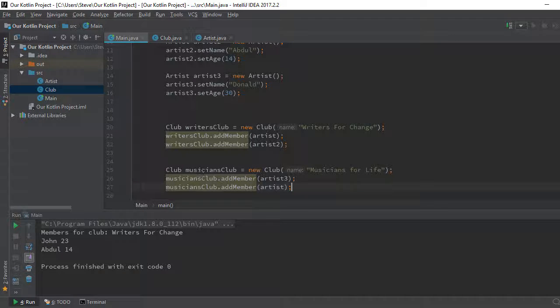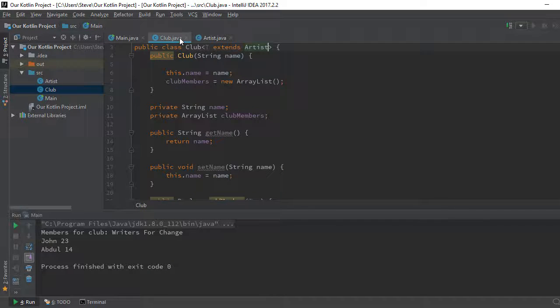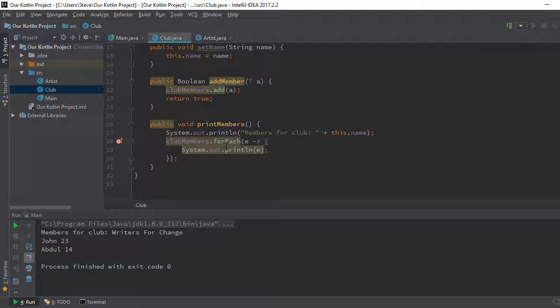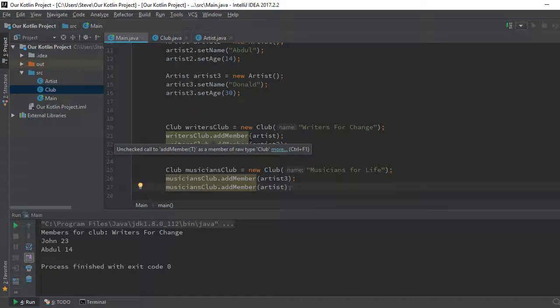And why is that? Even after stating that our method here, addMember, must be of type T, if you look closely, you see that a musician is an artist, a writer is an artist.